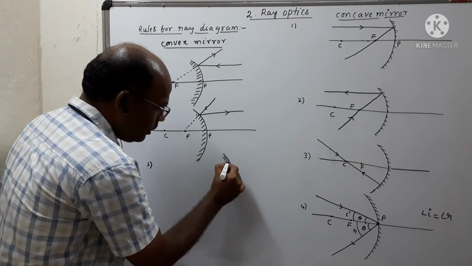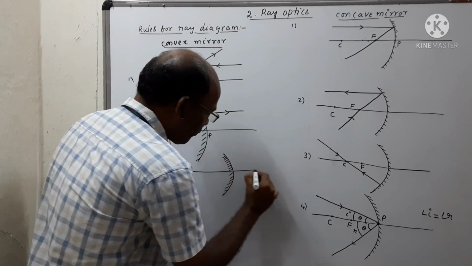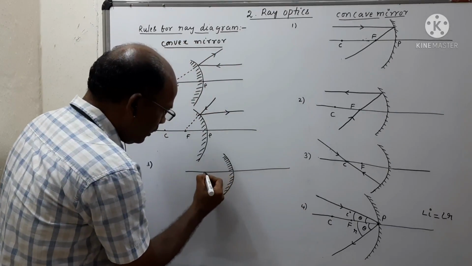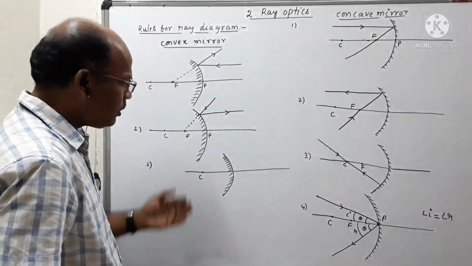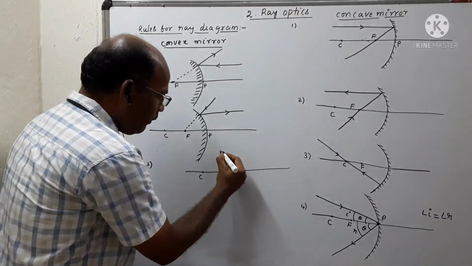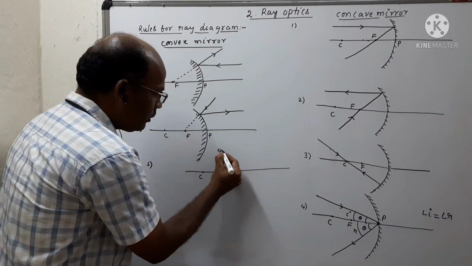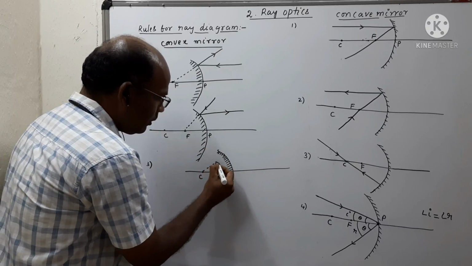So the inner surface is silver coated, and this is the center of curvature. Suppose the light ray is passing through the center of curvature, that means here.